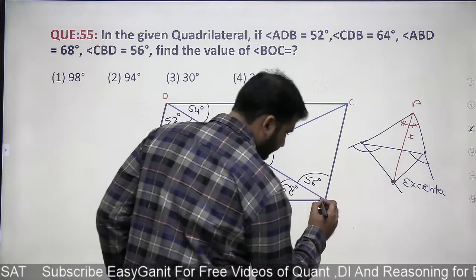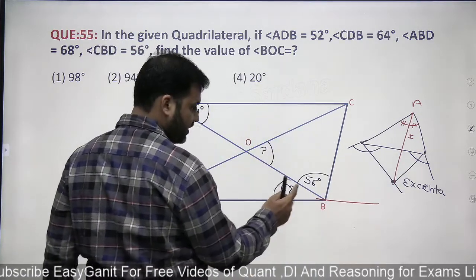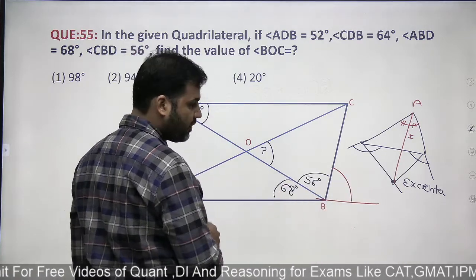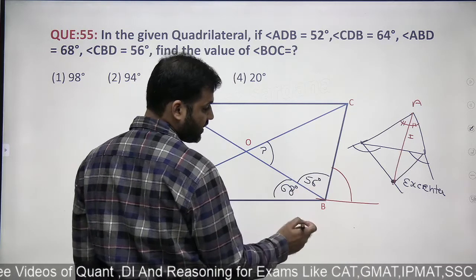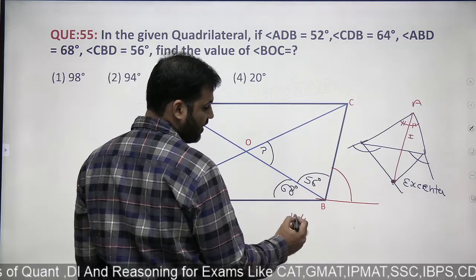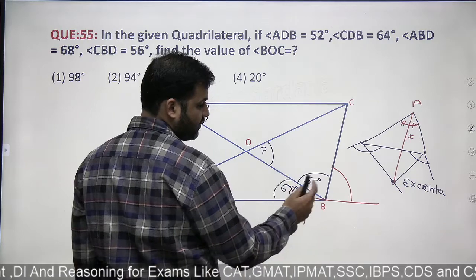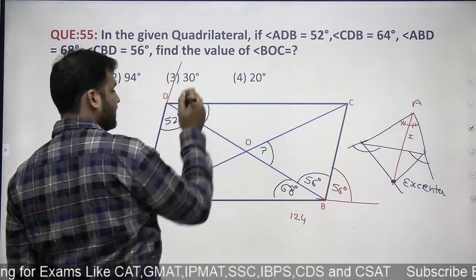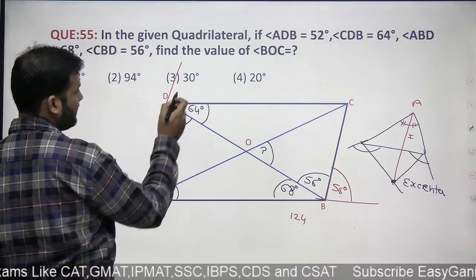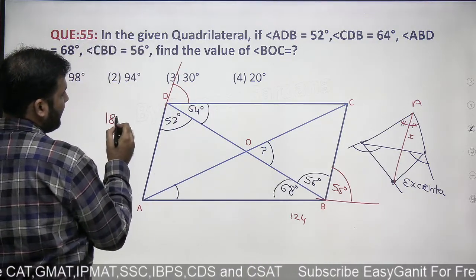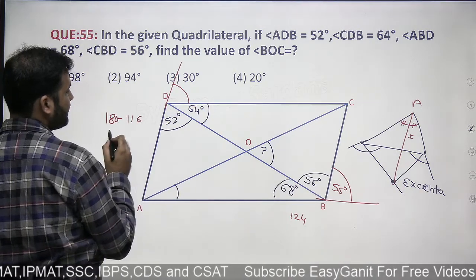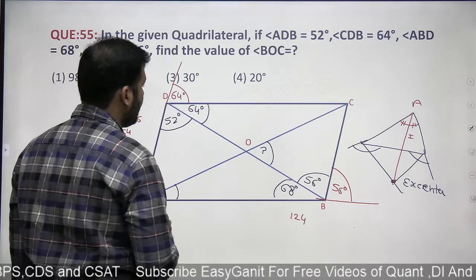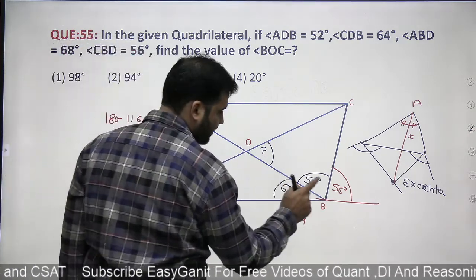Now you see this here. If I extend this line, this is 68, this is 56. 180 minus 68 plus 56 will be how much? 8 plus 6, 14, so 124. So can I say that if this is 124, then this will be 56 degrees. Then you also need to extend this. This is 52, this is 64. That means this angle will be 180 minus 116, that will be equal to 64. So this angle will also be 64. I see that this is 64, this is 64, this is 56, this is 56.